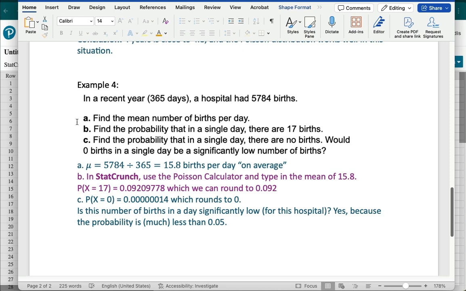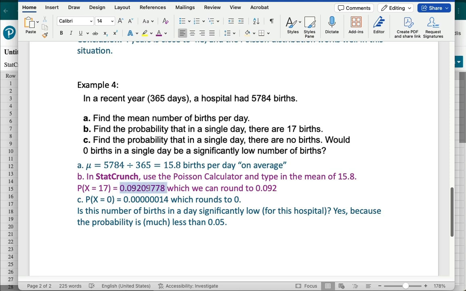Part B, find the probability that in a single day there are 17 births. So now we need to go into StatCrunch because we're being asked for an actual probability. Use our Poisson calculator and type in our mean of 15.8. And then in the other box, we want probability, parenthesis, x equals 17, close parenthesis, and then click on the button compute.